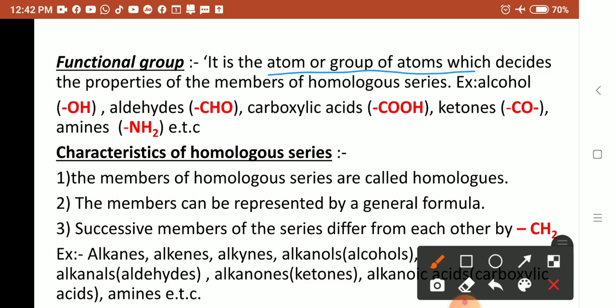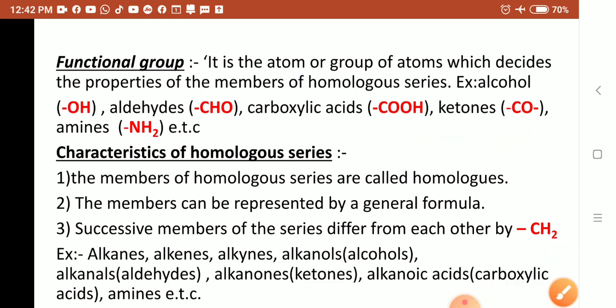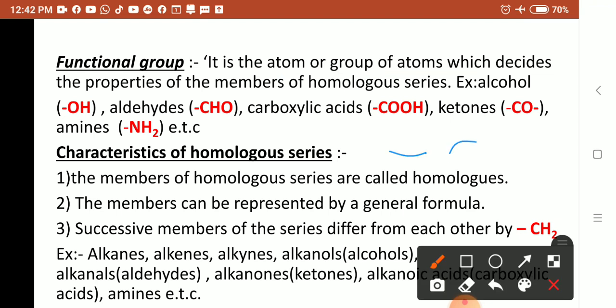It may be only one atom, because another series is ether. In the next tabular column I have given, ether is also one homologous series. Ether's functional group is only O, so it is only one atom. Therefore the functional group definition is: it is the atom or group of atoms, more atoms may be there, which decides the properties of the members of the homologous series.